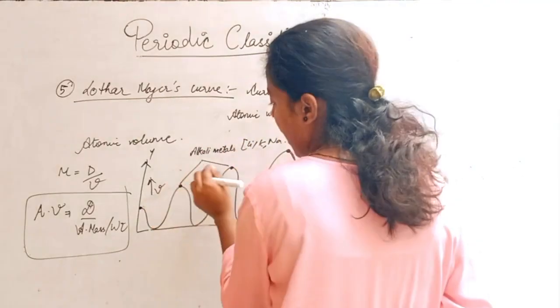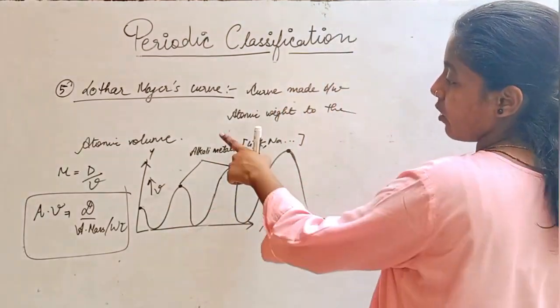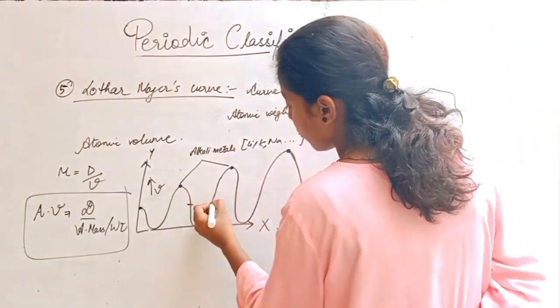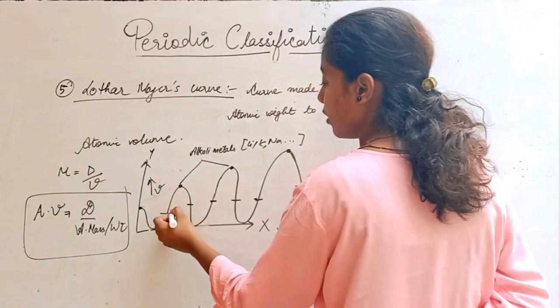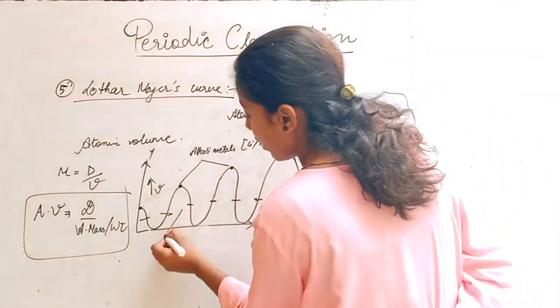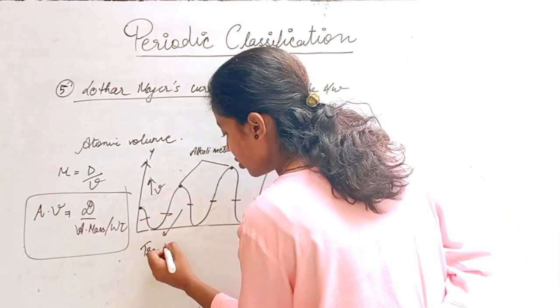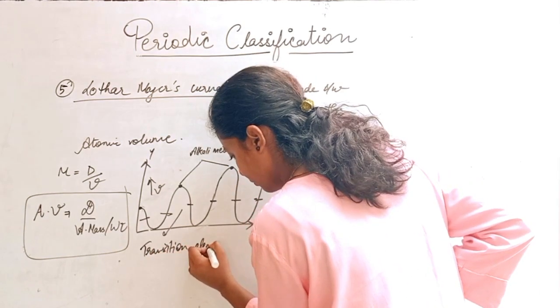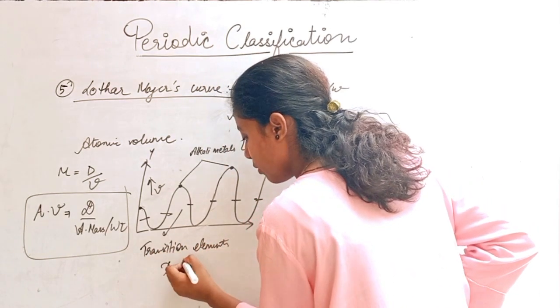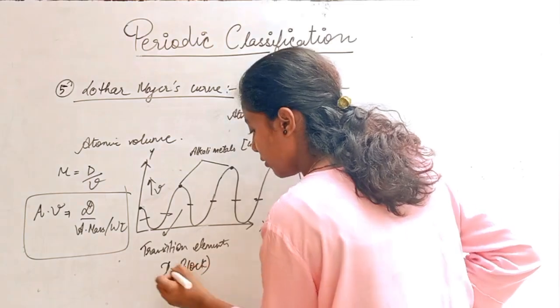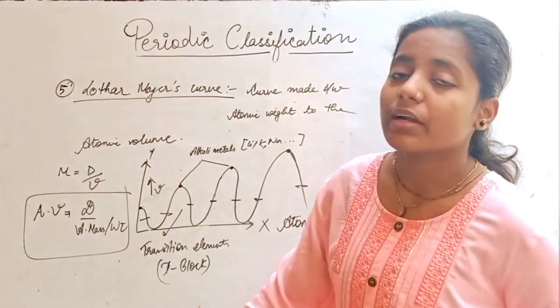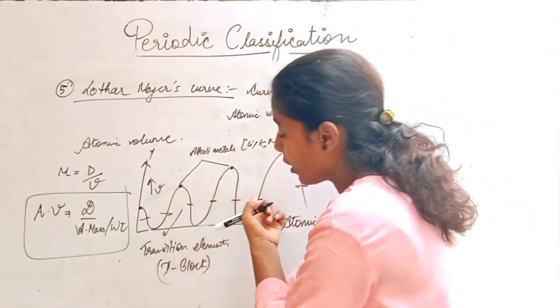So all the elements at the peaks are listed as alkali metals. The elements which are coming in the middle or at the bottom of the curve are known as transition elements, also well known as d-block elements. So transition elements are at the bottom of the curve.